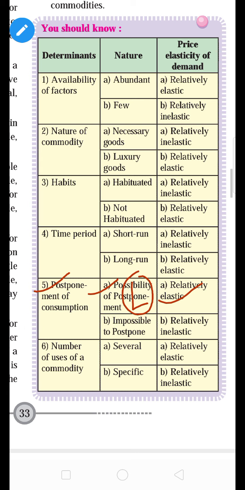You can relate with this. Demand for luxury goods, which we can postpone, we can postpone the consumption of the commodity. So it is a luxury good, which is not necessary for life. So it is relatively elastic demand, and here also the same. When the goods are luxury goods and the consumption can be postponed by the consumer, it is relatively elastic demand.